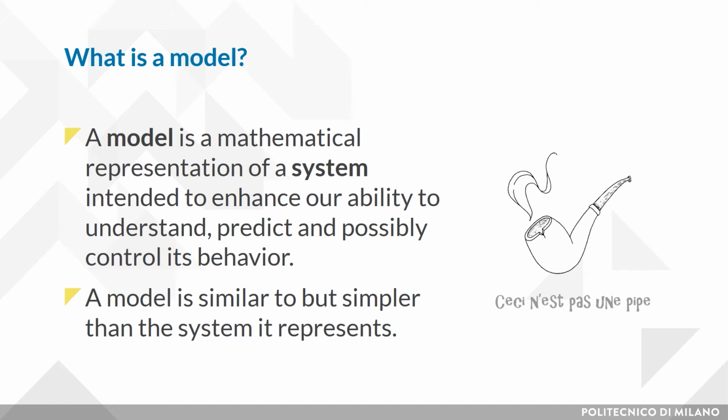On the one hand, a model should be a close approximation to the real system and incorporate most of its salient features. On the other hand, it should not be so complex that it's impossible to understand and experiment with it. That's why a model is similar to, but simpler than, the system it represents.